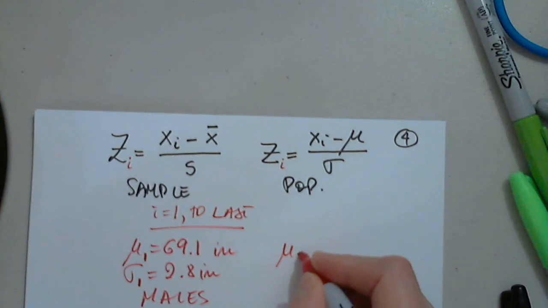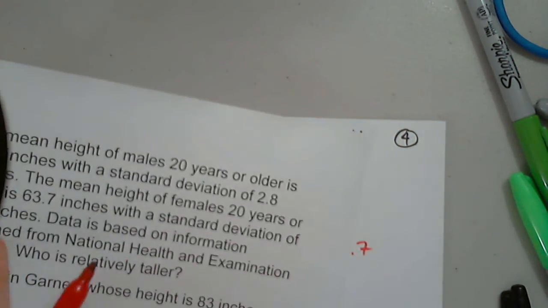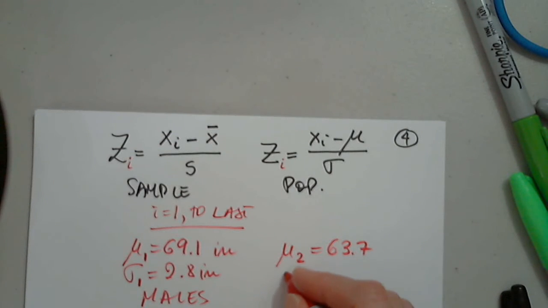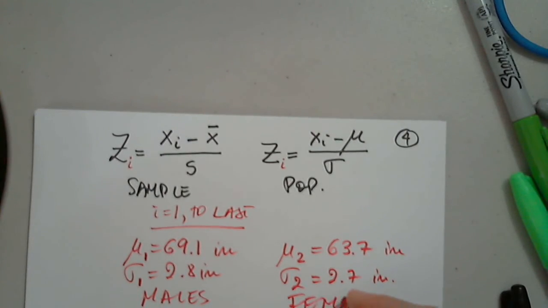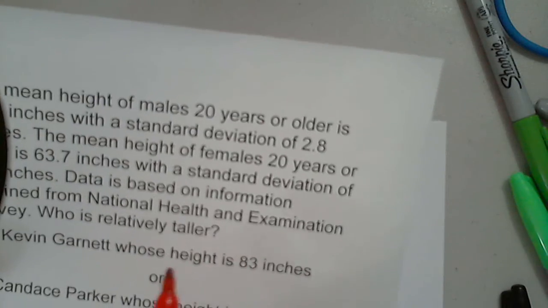So the mu2 for females is 63.7, with a standard deviation of 2.7, of course inches. Perfect. Data is based on information such and such.